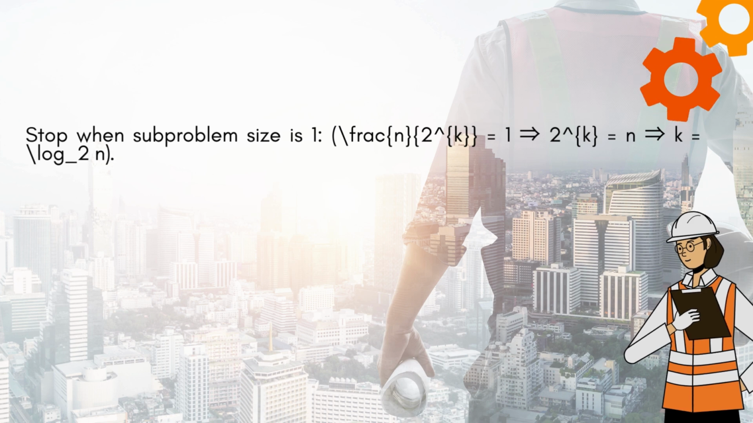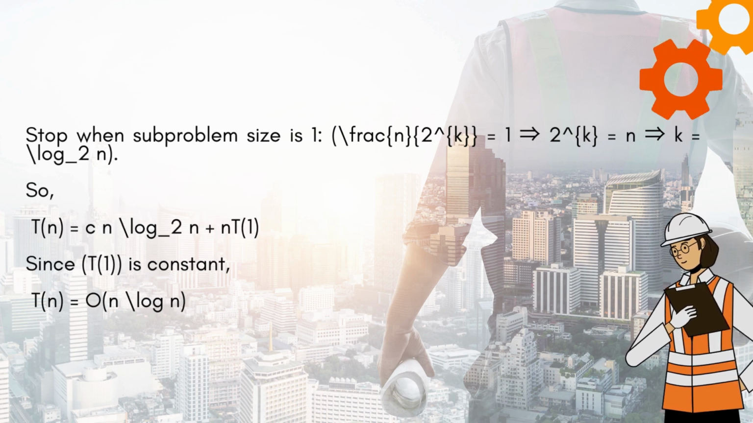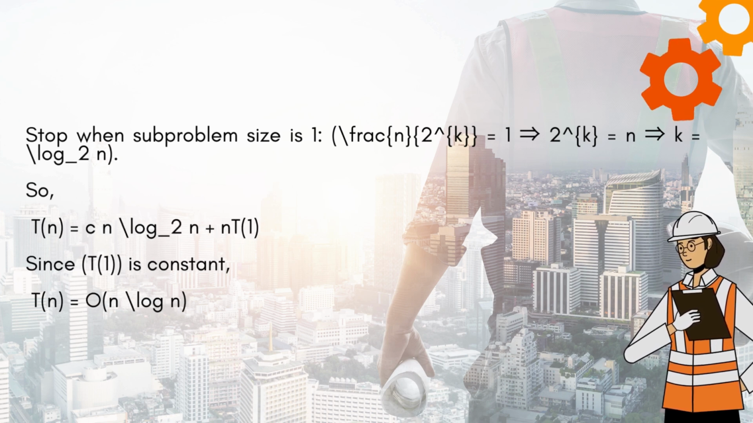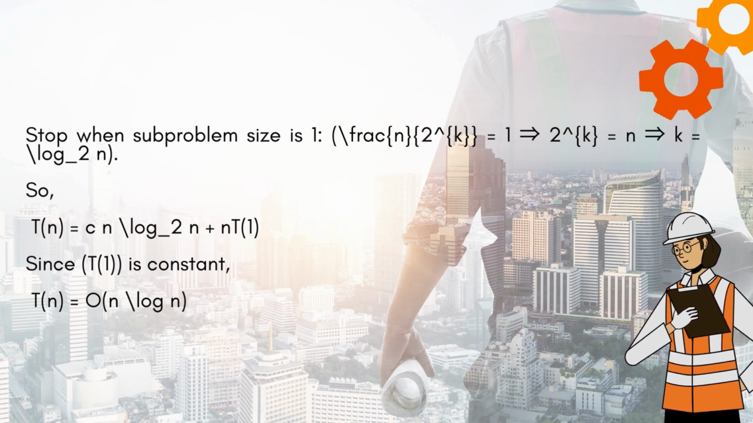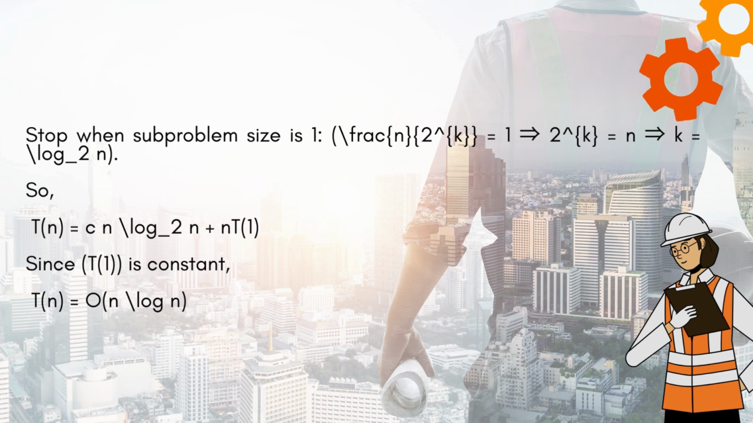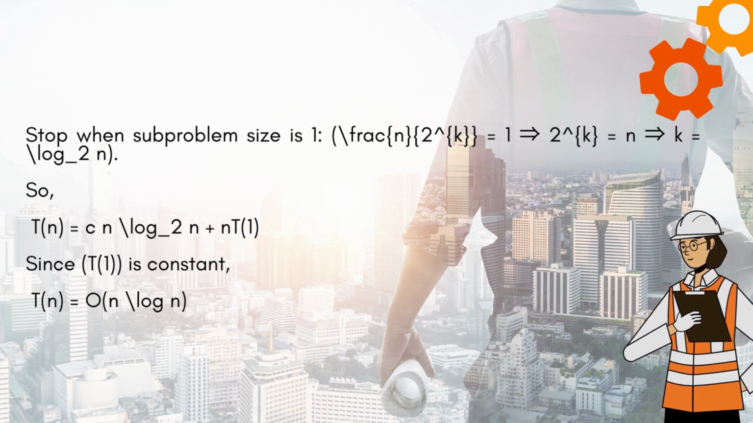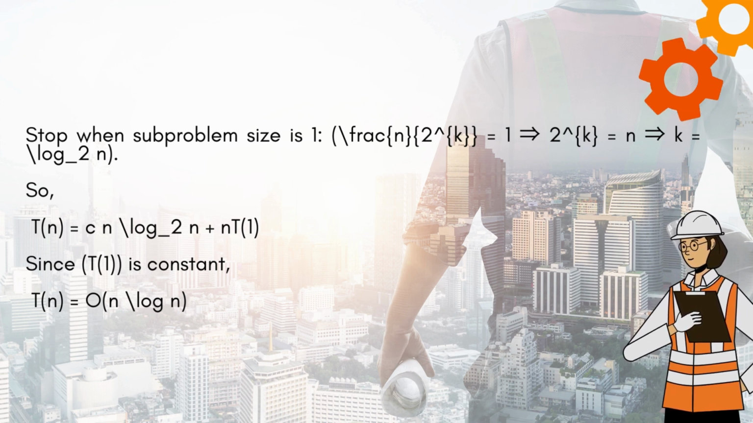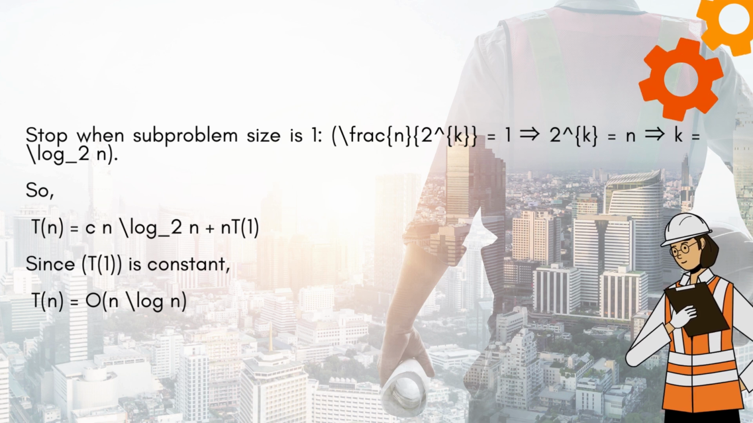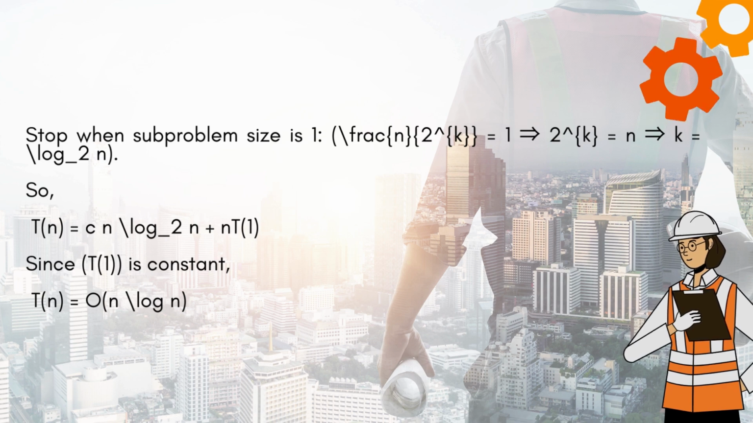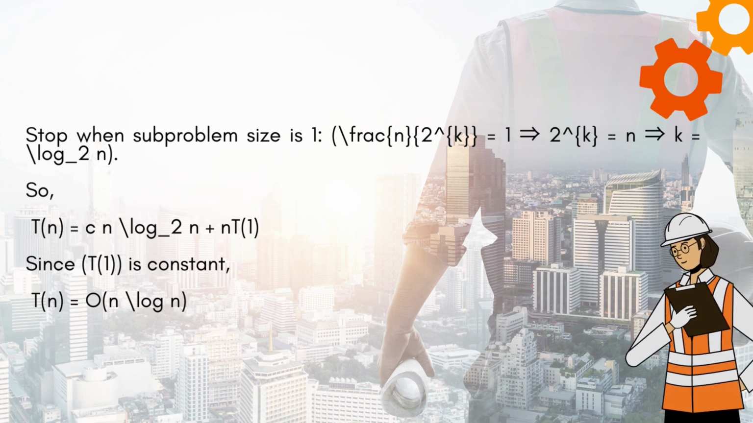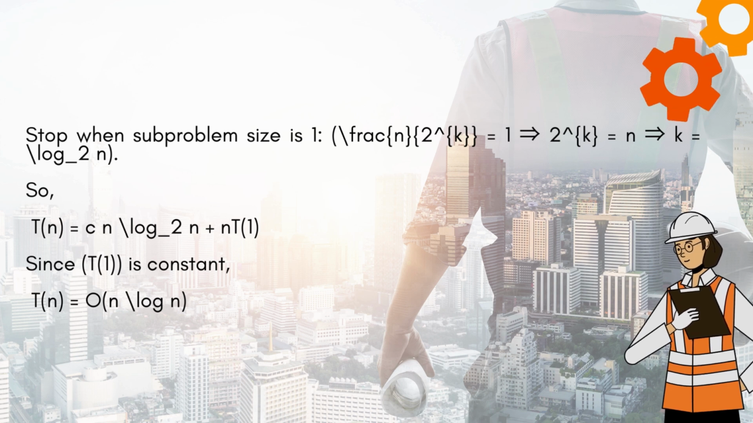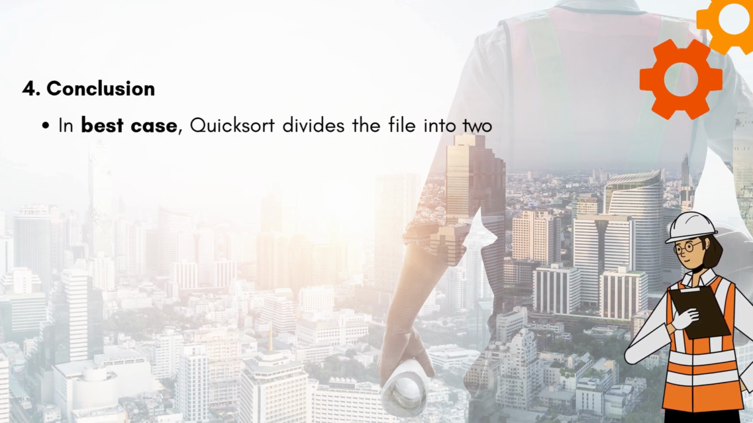Stop when the subproblem size n divided by 2 to the power k equals 1, which implies 2 to the power k equals n, which implies k equals log base 2 of n. So T of n equals Cn log base 2 of n plus n T of 1. Since T of 1 is constant, T of n equals O of n log n.